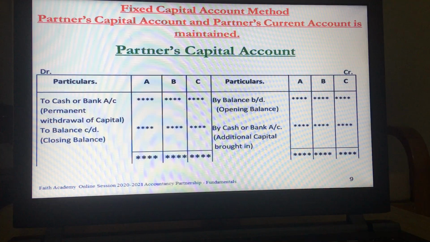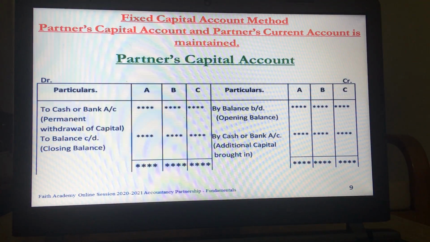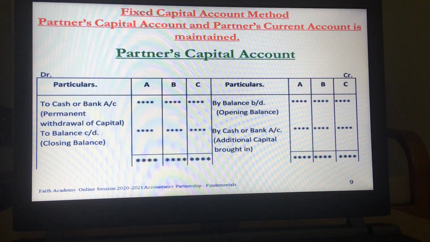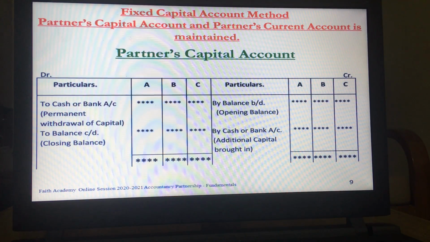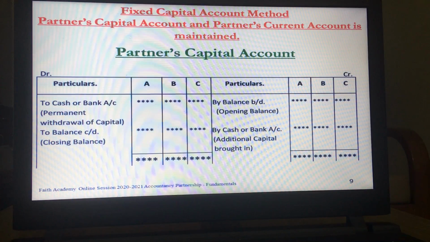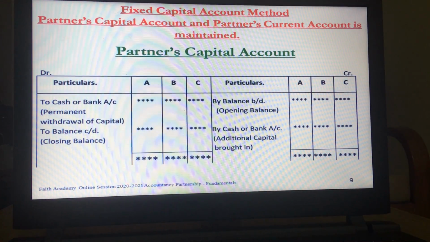Okay, children. So what is capital account? Capital account of each partner continues to show balance year after year and only changes when capital is introduced or is withdrawn. And this account always has a credit balance.